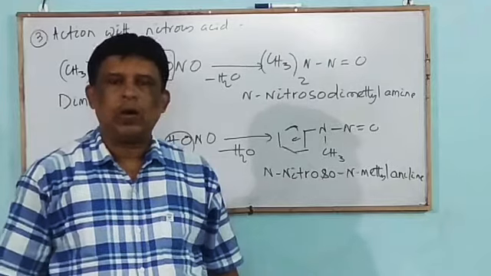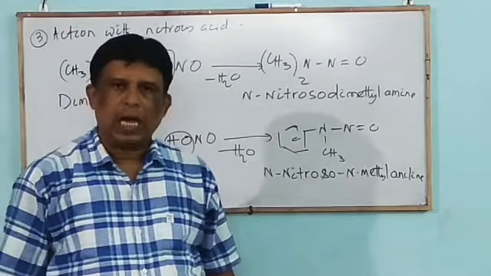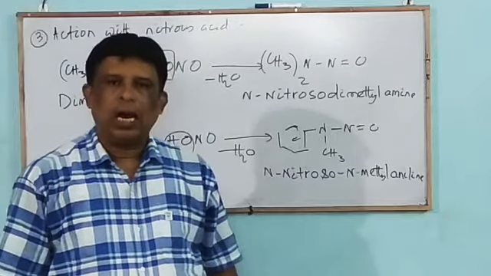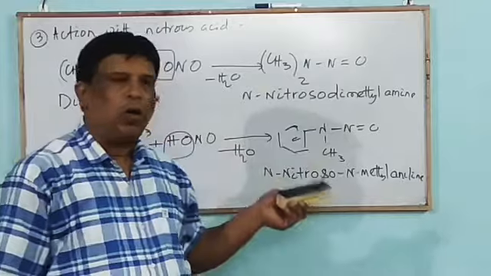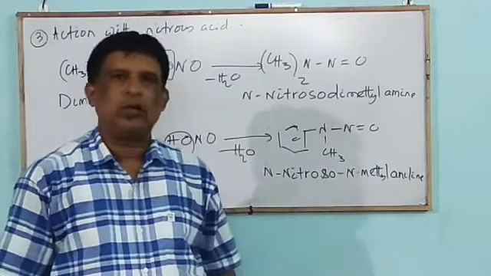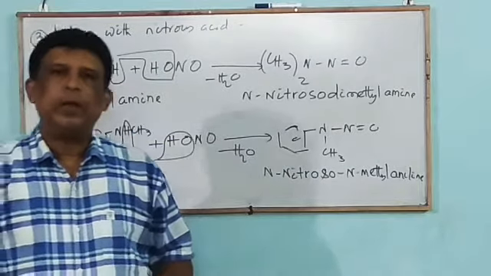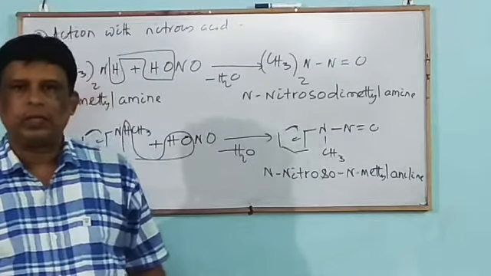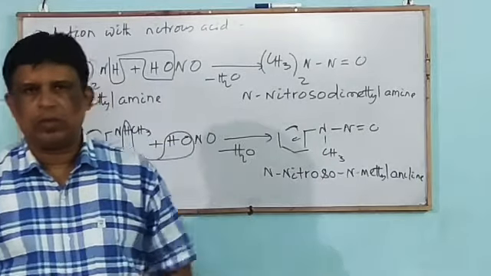To this yellow oily liquid, if a few crystals of phenol are added along with concentrated sulfuric acid and heated, then the yellow oily compound is transformed to a green colored solution. If this green colored solution is made alkaline by adding aqueous KOH, then it forms a deep blue colored solution.